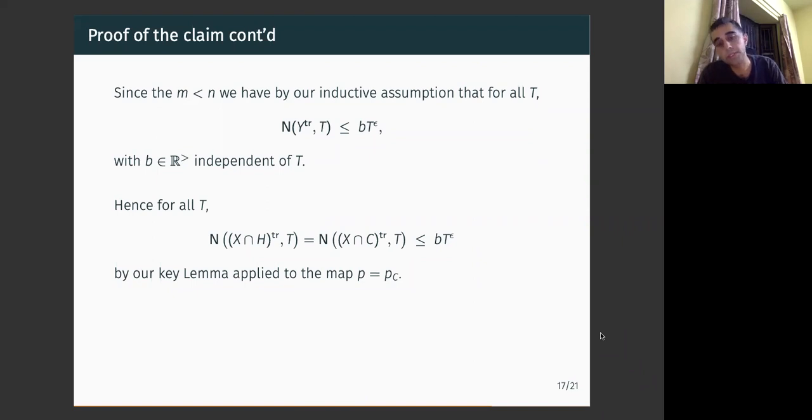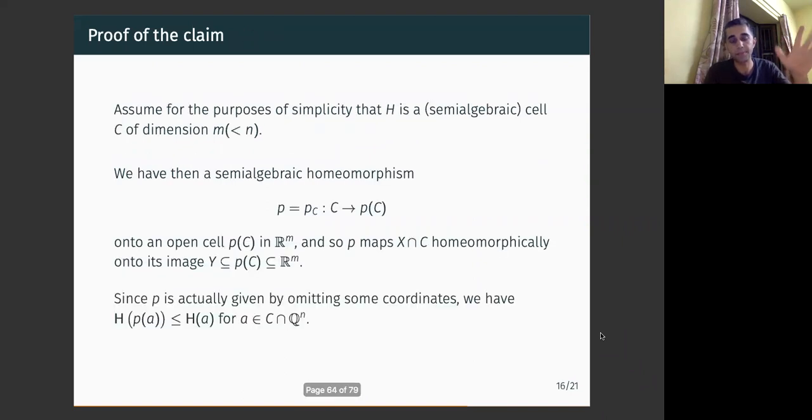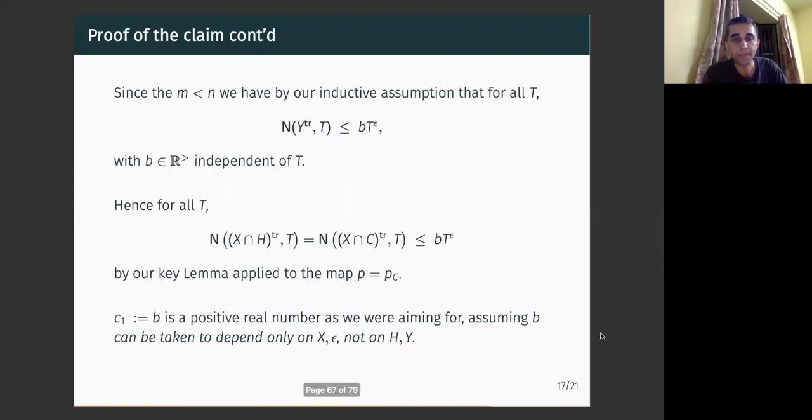So now we apply our lemma to X and Y. So P is in the role of F, and X and Y in the role of X and Y in the lemma. So P is a projection map. It's semi-algebraic. It's injective on C, and it's a homeomorphism on C. Never mind on X. And so we sort of lift.